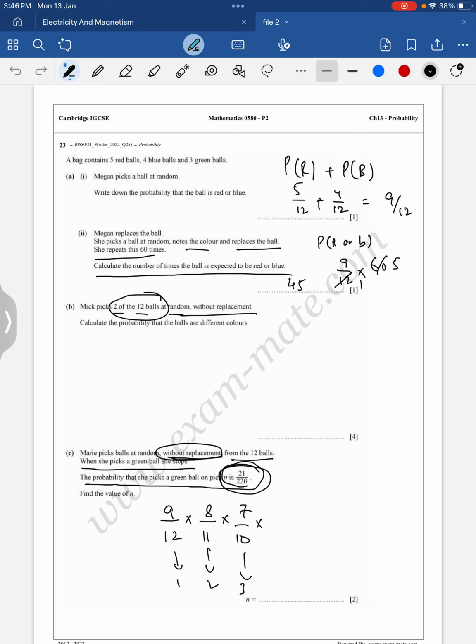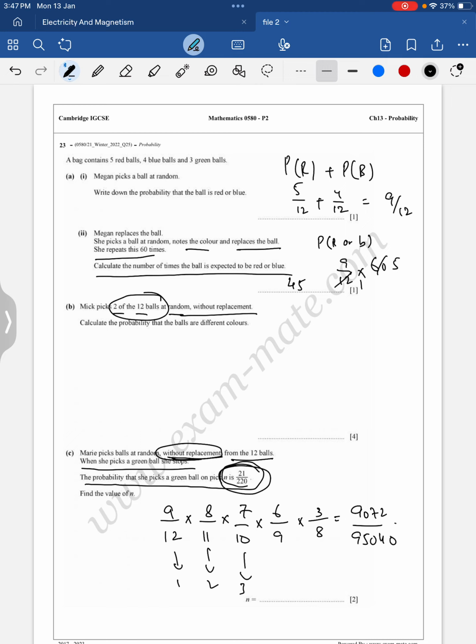So the fourth one again is a non-green ball, so that is 6 upon 9, multiplied by now the green ball, 3 upon 8. Let me simplify this: 9 into 8 into 7 into 6 into 3 is 9072. And 12 into 11 into 10 into 9 into 8 is 95040.